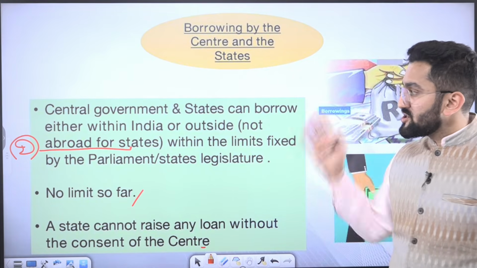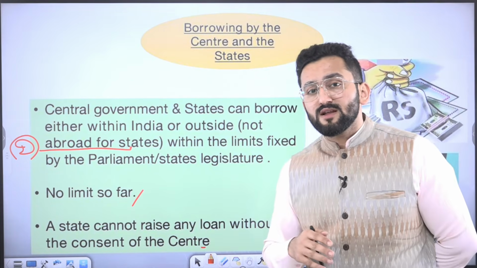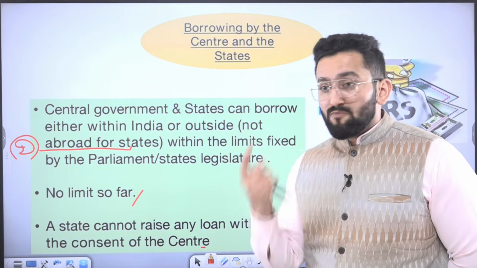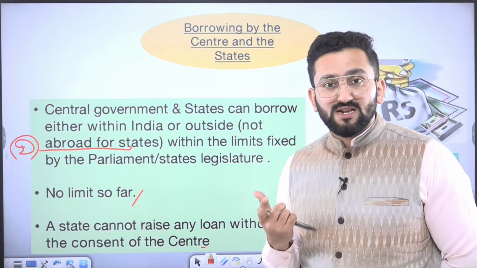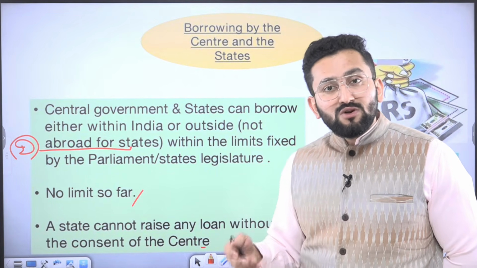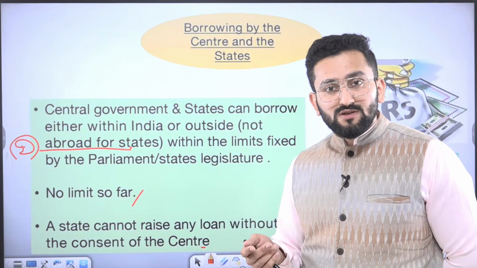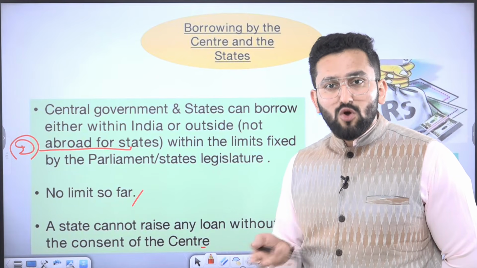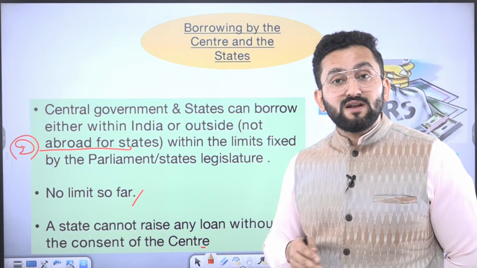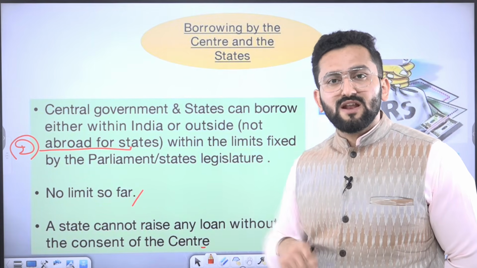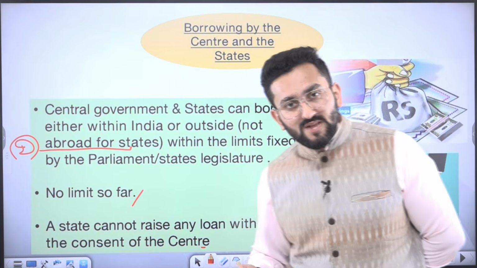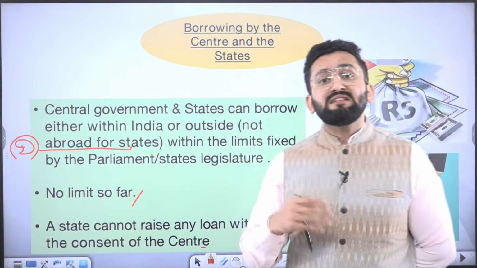And my friends, this particular issue becomes more important, especially in this pandemic time, because states have said that their primary source was revenues collected from the state and different tax proceeds. But due to the downturn in our economy, due to these lockdowns, the tax revenues have actually soaked up, right? Second is grants. But the central government has not given grants in this pandemic period due to financial issues with the center as well. Now, what is the third source? Borrowing. So states have said that our borrowing limit should be increased.